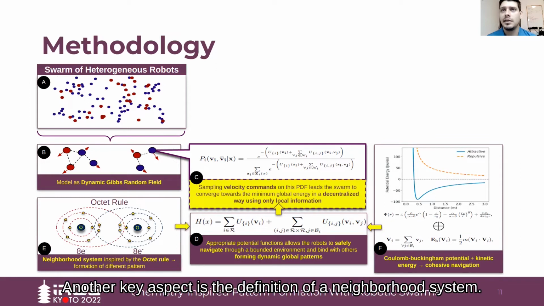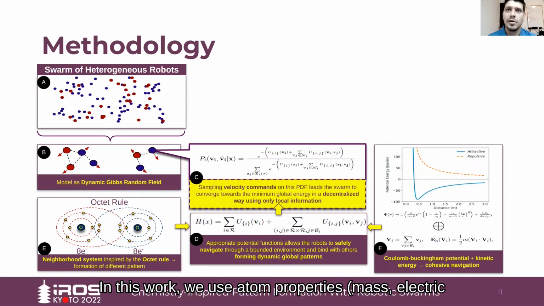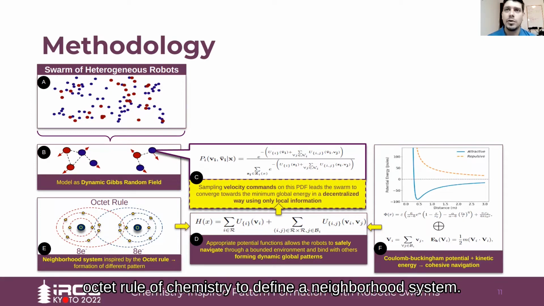Another key aspect is the definition of the neighborhood system. In this work, we use atom properties such as mass and electrical charge as a swarm heterogeneity factor, and the octet rule of chemistry to define the neighborhood system.